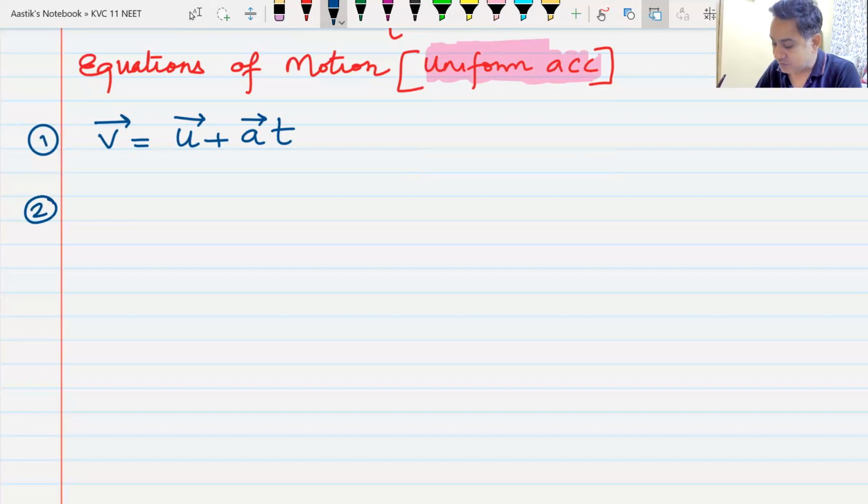The second equation of motion is displacement. I write delta r for displacement. You might have read it as s, but s I'm using for speed. Therefore, I use delta r for displacement. This is equal to ut plus half at squared. Do we remember this?